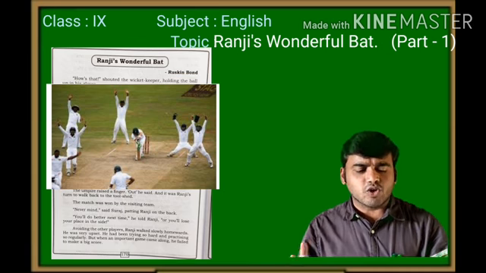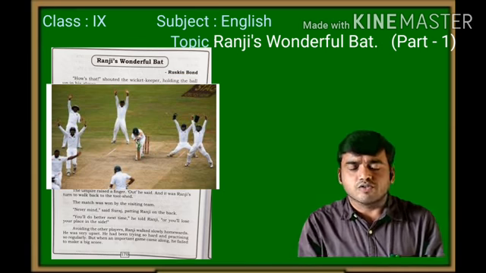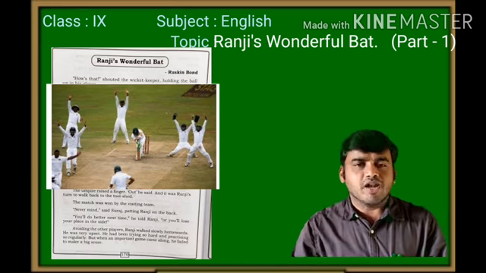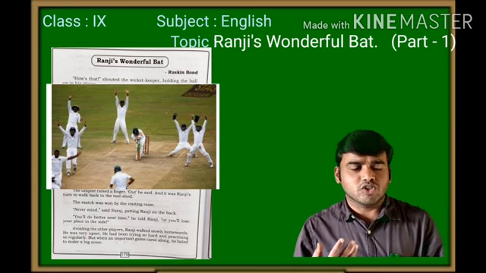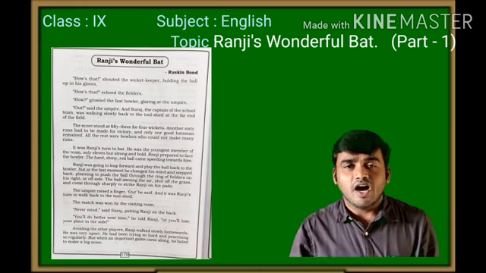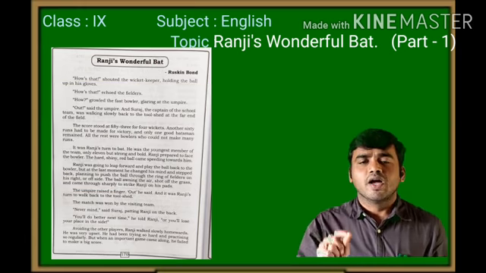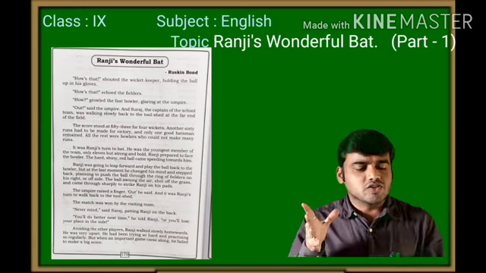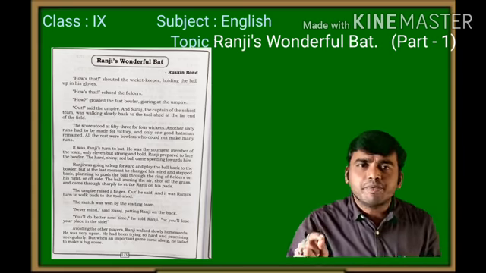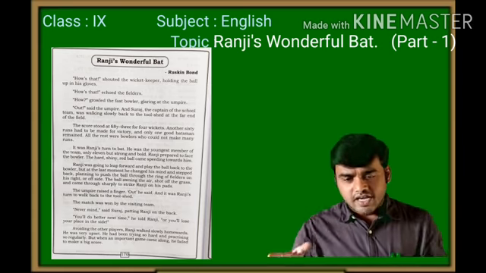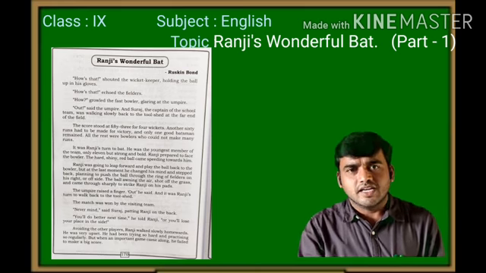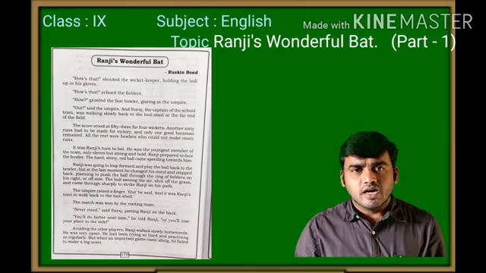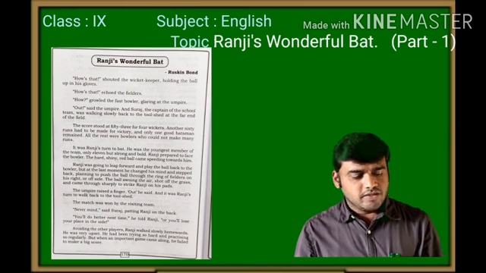Look at it. How's that? Shouted the wicketkeeper, holding the ball up in his gloves. The rest of the fielders who were playing in that match also echoed him. They also supported him by shouting, "How's that? How is that?" Look at that. It's a short form. How apostrophe s? Yes, in the sense, how is that? Okay. How's that? It's an appeal. Appeal in the sense request. It is a format. It's a style of the players to make an appeal in the cricket field to the umpire.